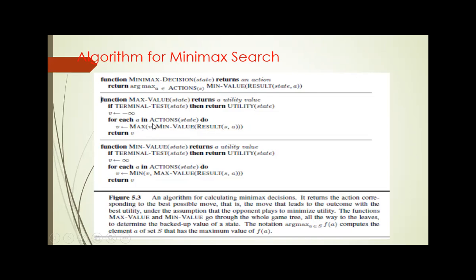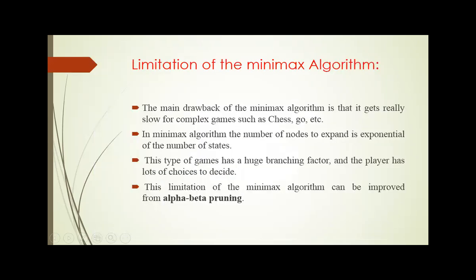The max player always selects the maximum value, updates the V value, and then finally returns the utility value. Here V represents the utility value. Likewise, there are n number of actions also available to the min player. The min player always selects the minimum value by comparing, then updates the utility value, and finally returns the utility value.